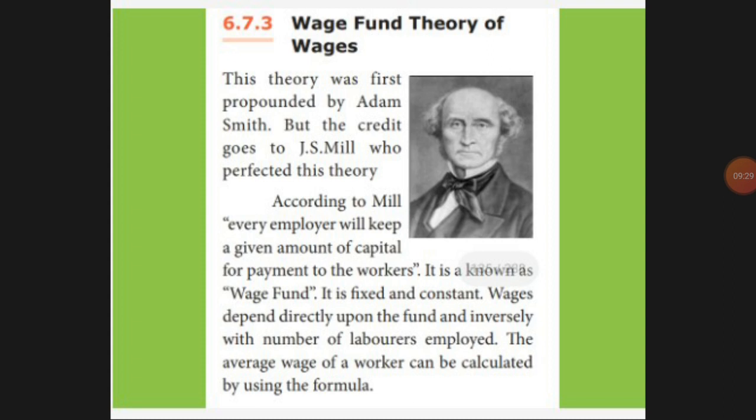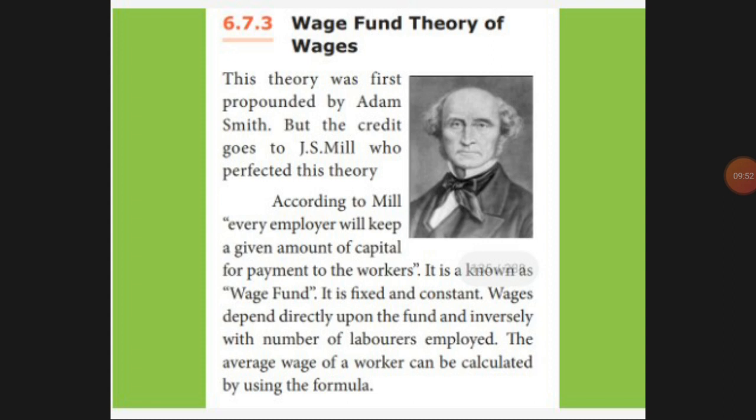Every employer will keep the given amount of capital for a payment of workers. They set in their mind that for this work this much money only, they have kept the reserve and keep that money. So this wage fund is fixed and constant. So wage depends directly on the fund and the number of workers or labor.